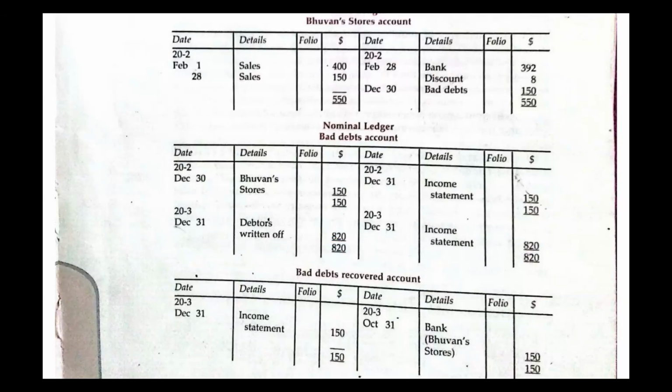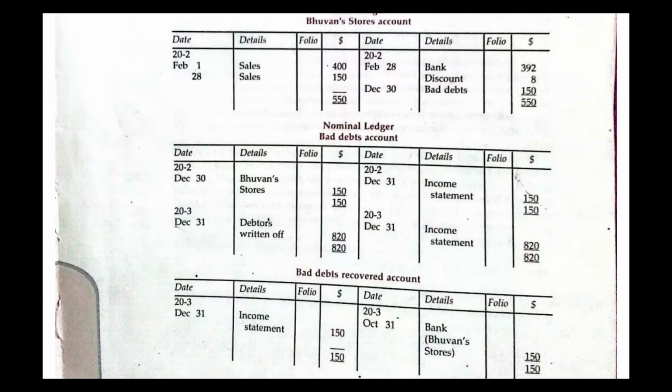Okay. So just get it that the bad debt that has been written off, you debit the account, of course, that's the bad debt account, you debit. Then you record on the credit side the income statement, showing that the income statement, when you complete the double entry, shall be debited. That's why I put it on the credit side like this.